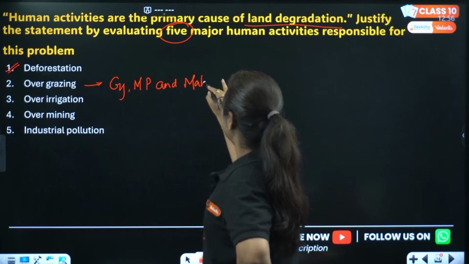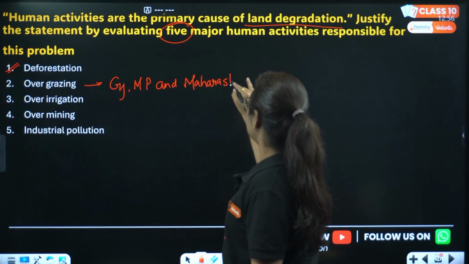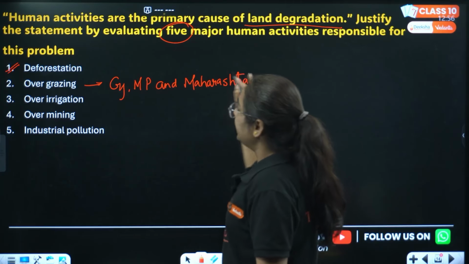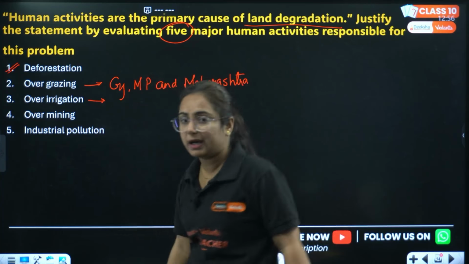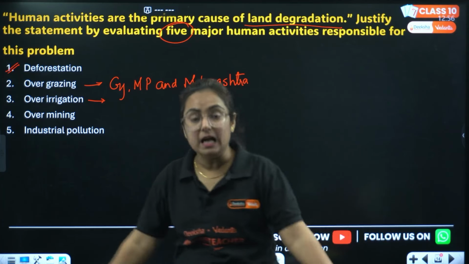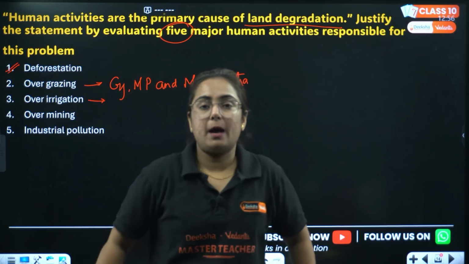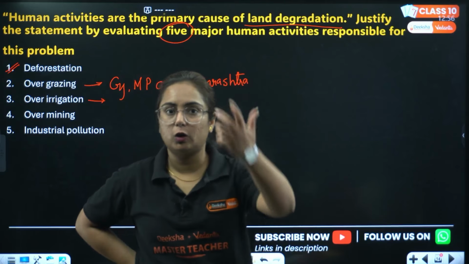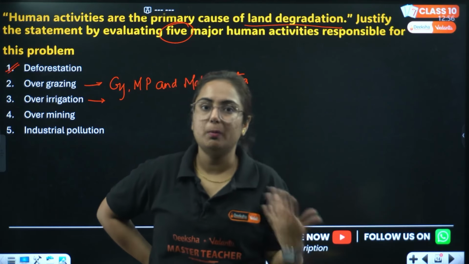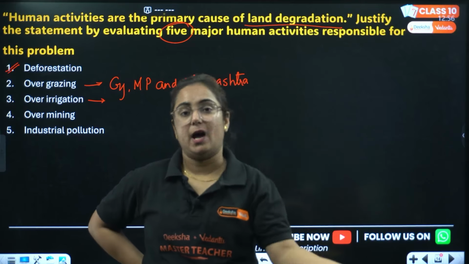Okay, Madhya Pradesh and Maharashtra, these are the states. Then we talk about over irrigation. What happened in the Punjab region? The Green Revolution started in the 1970s and was at its peak. What happened? The people of Punjab and Haryana thought that they could boost their economy by growing more crops, as they have good soil.